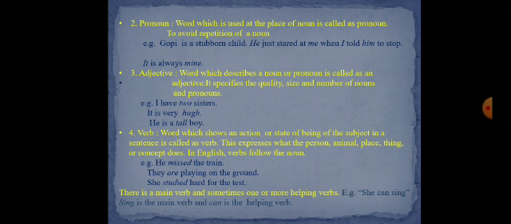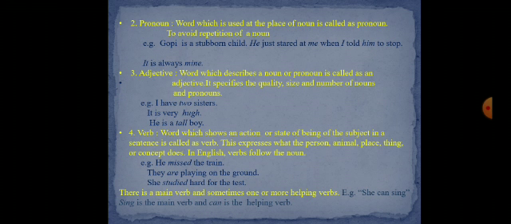Gopi is a stubborn child. He just stared at me when I told him to stop. Here, the pronoun he is used to avoid repetition of the noun Gopi. Now, second one example, it is always mine. Here, the italicized words it and mine, these are pronouns.